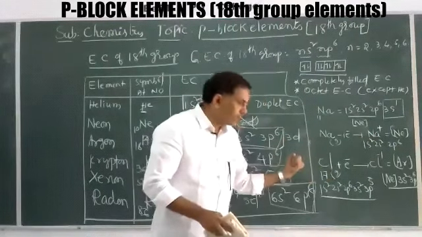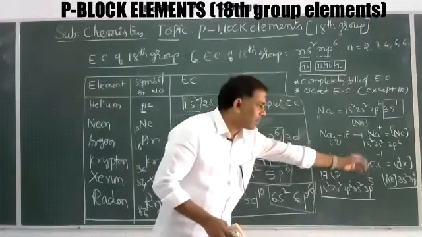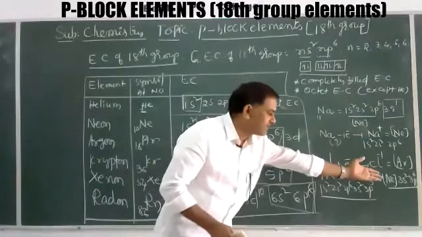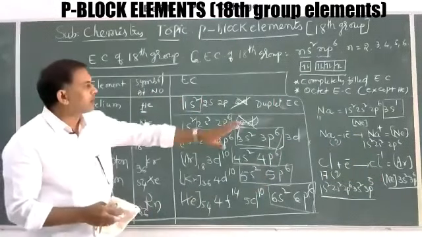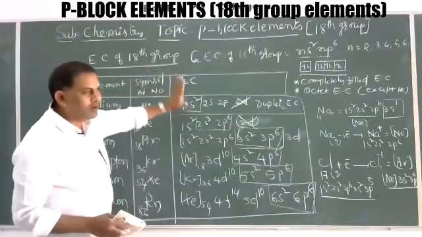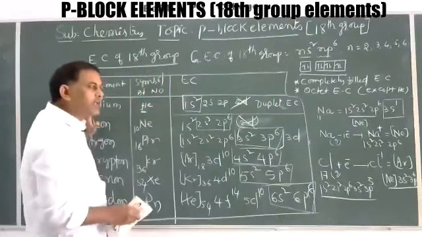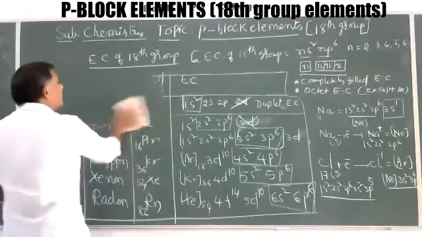Chlorine, after gaining one electron, becomes argon electronic configuration, and that chloride ion becomes stable because it attains a stable octet electronic configuration. That's why these 18th group elements have the stable electronic configuration in the periodic table, and each and every element tries to get this electronic configuration.